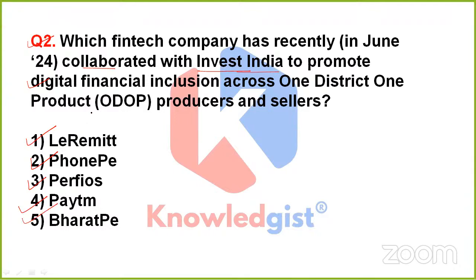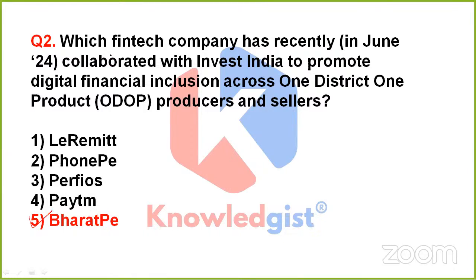That is Bharat Pay. So now I'm giving you 5 seconds. Go through it, think about it. The question is simply talking about the ODOP producers and sellers. Now, the next 5 seconds are all yours. Go through the question and the options. I'll be waiting. Okay? Take your time. Okay, great. So this time, the correct answer is option 5.